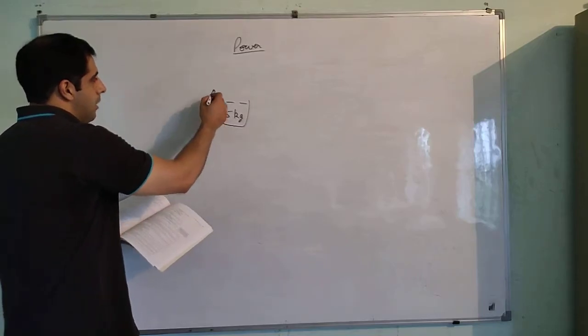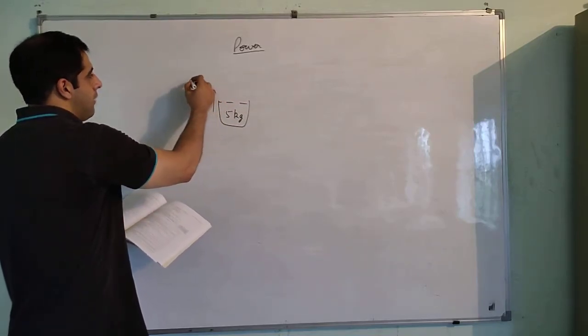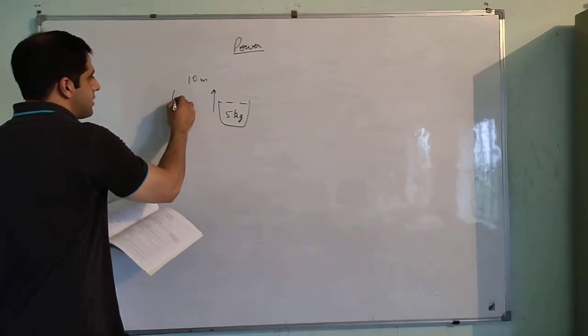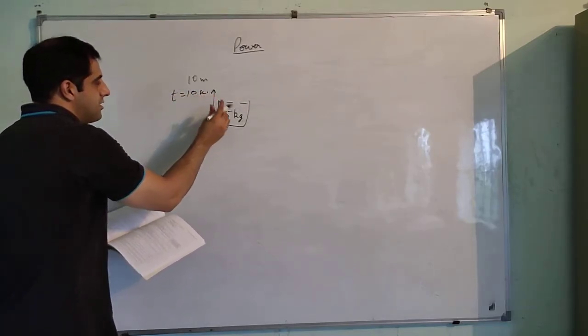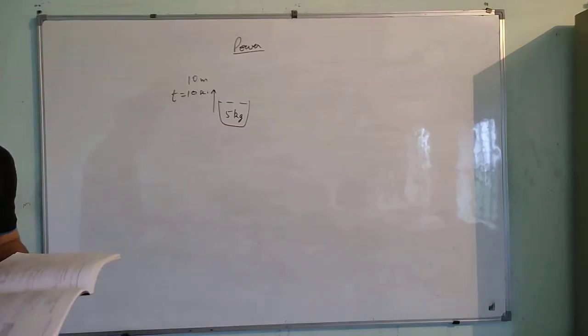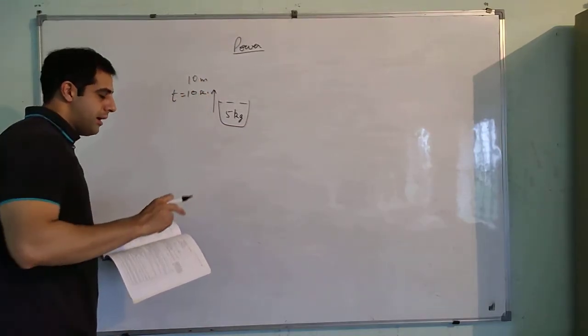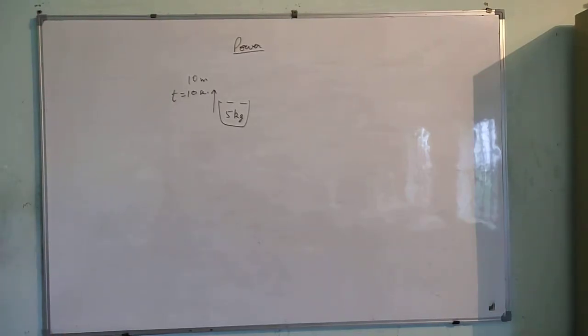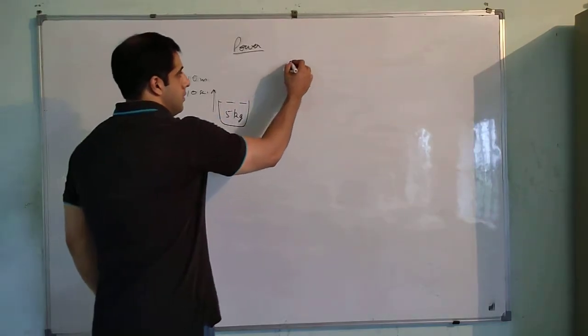So that means the height to which this bucket will rise is 10 meter, and the time taken to do this task is 10 seconds. So a woman is pulling a water bucket of mass 5 kg to a height of 10 meter in 10 seconds. We have to find out the power used by the woman.